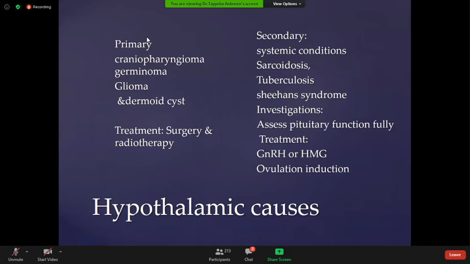Duration of amenorrhea in Rotterdam criteria. Usually the prolonged cycle is when the duration of the cycle is more than 35 days. Rotterdam criteria has no specific time period for amenorrhea. Maybe the patient has amenorrhea for 6 months, 8 months. I have seen patients with 10 or 12 months.